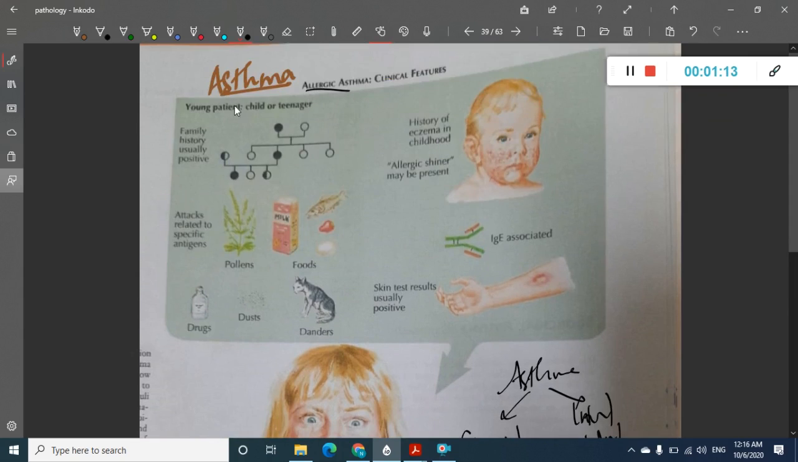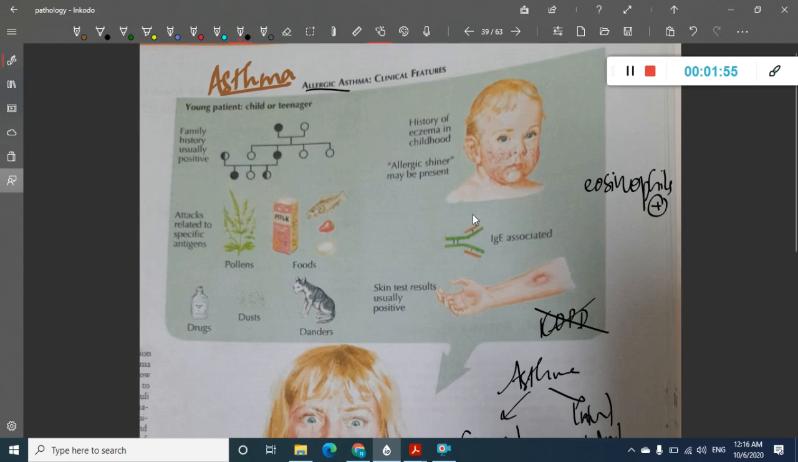This allergic asthma which you are seeing here is extrinsic or atopic or early onset or allergic asthma. It occurs in children and it is most commonly associated with allergens. Allergens can be pollen, food, drugs, dust, danders or anything. If you do skin hypersensitivity tests, they will be positive. There is no association with COPD in this type of asthma. And here in the histology, you see the presence of eosinophils. Eosinophils are present in this type of extrinsic asthma.